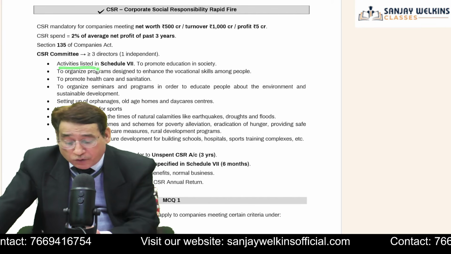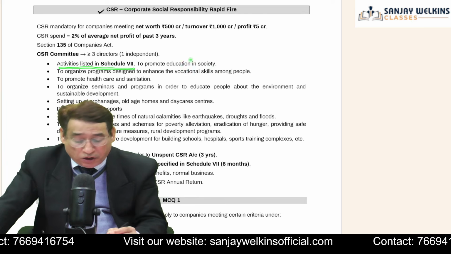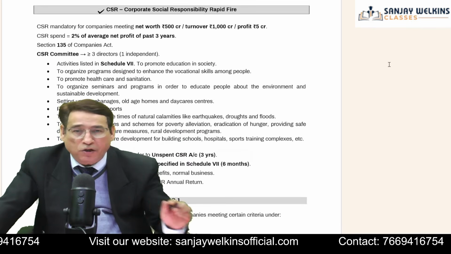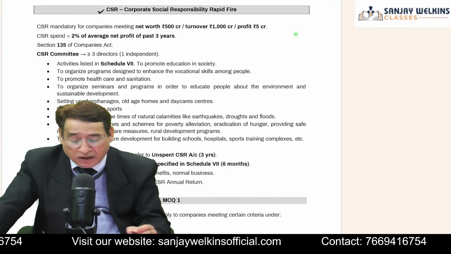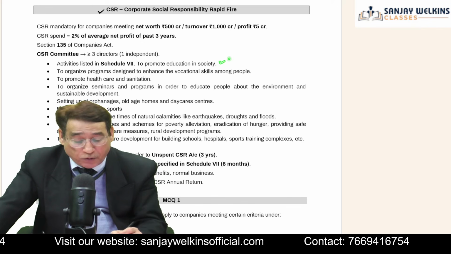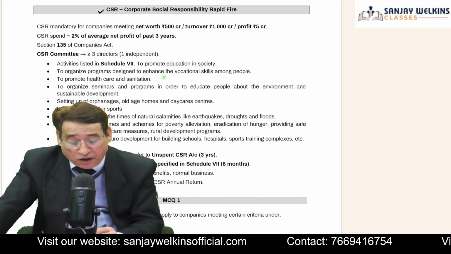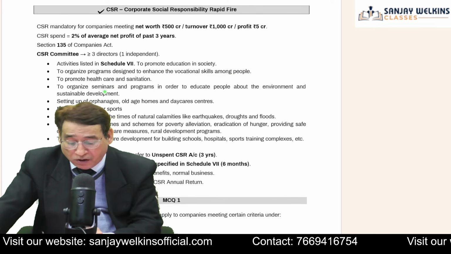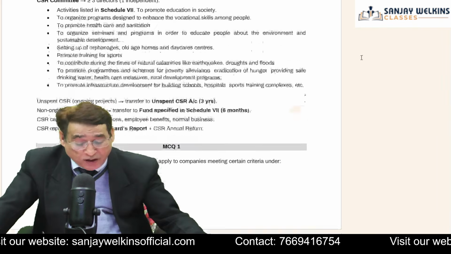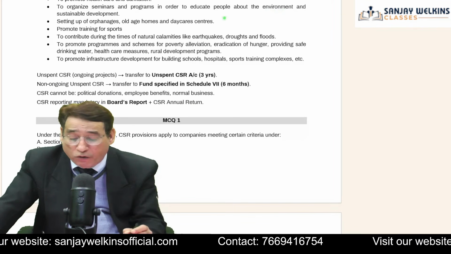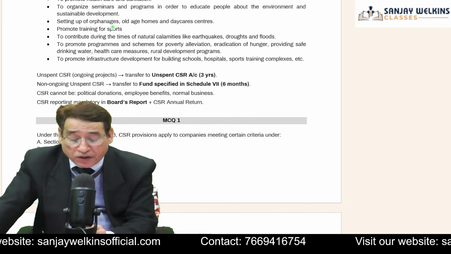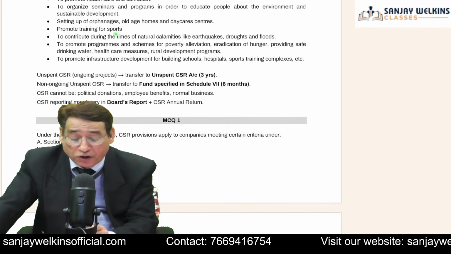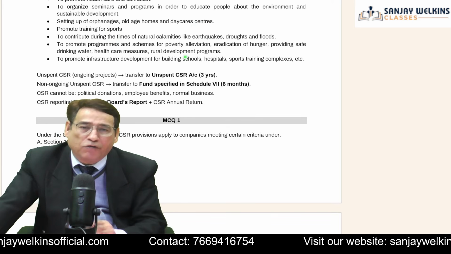Now, activities which are listed in Schedule 7, as I told you, there are several activities and you must see them. The law is telling you that you must spend 2% on CSR activities. Now, what are the CSR activities? To promote education in the society, to organize programs to enhance the vocational skills of the people, to promote healthcare and sanitation, to organize seminars and programs in order to educate the people on the environment and sustainable development, to set up orphanages, old age homes and daycare centers, to promote training for the sports. So these are the several activities.